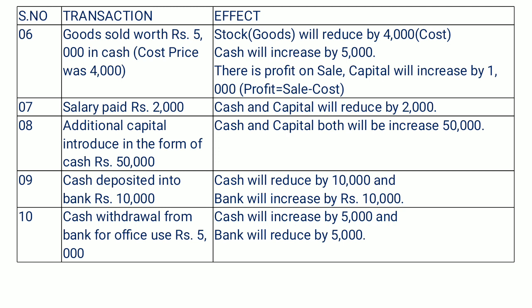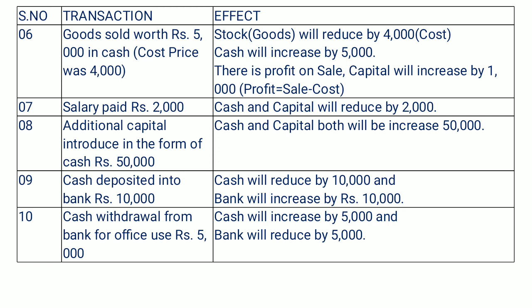The next question number 8, additional capital introduced in the form of cash rupees 50,000. It's additional capital which has been introduced in the business. If we imagine from the business point of view, 50,000 rupees as cash is entering into the business, so that is our increased value. So cash is going to increase by 50,000, and that is a kind of investment. So investment will also increase our capital. So cash and capital both will increase by the same figure, that is 50,000.